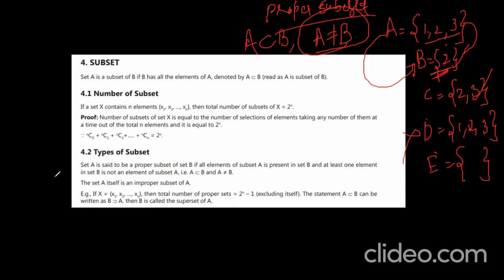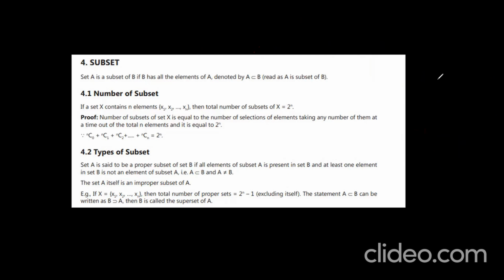Understand? Very good. Let us observe. So a normal subset means A is a subset of B. Next, superset. What is meant by subset, we observed. I already told you, A is equal to {1, 2, 3}, B is equal to {2, 3}. In this case, what I said, B is a subset of A. A is equal to {1, 2, 3}, B is equal to